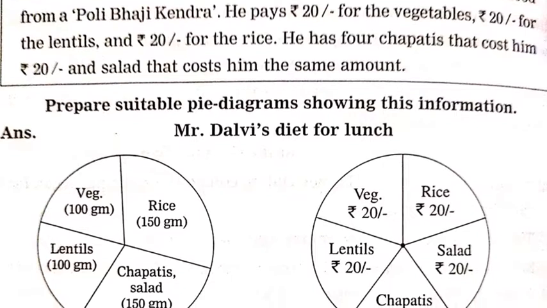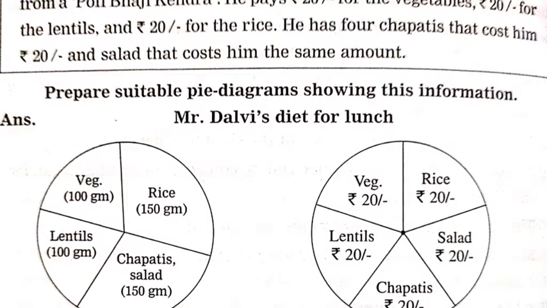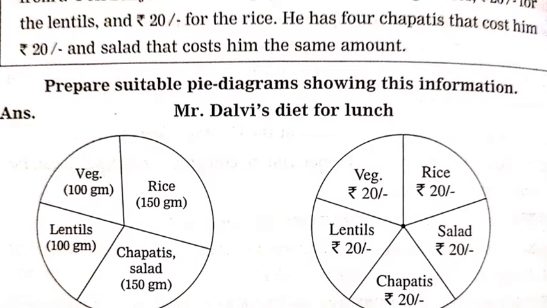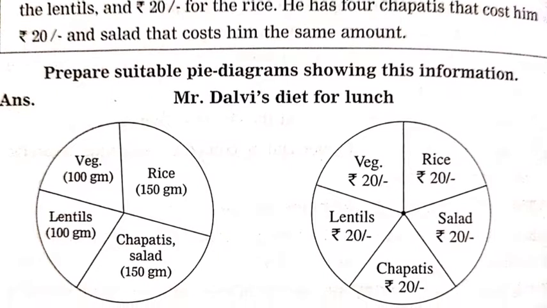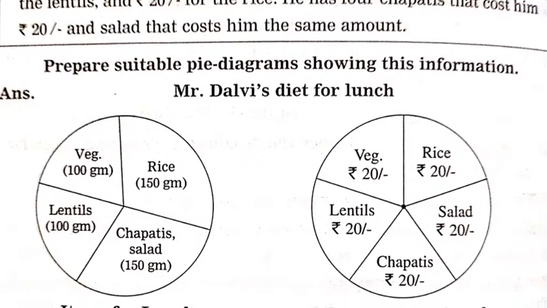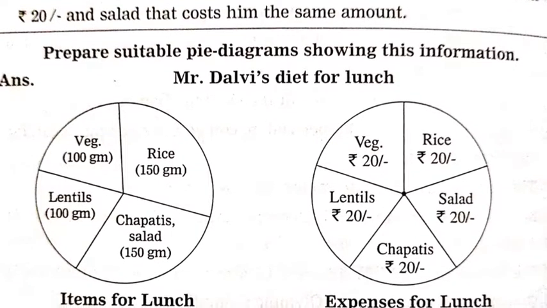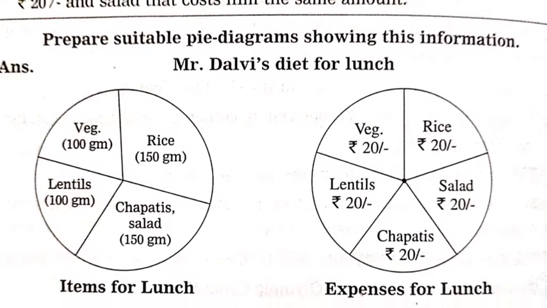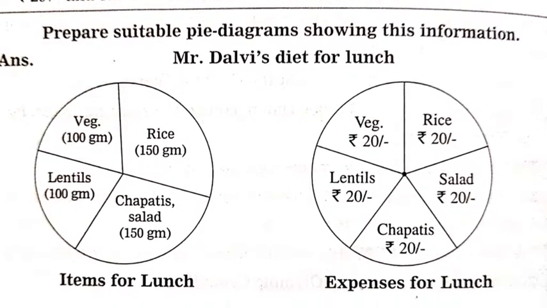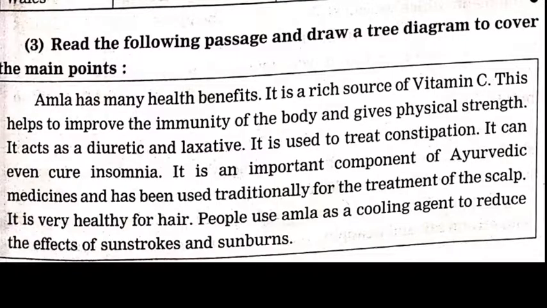Answer. Mr. Dalvi's diet for lunch. Now let us divide it. Veg 100 gram, rice 150 gram, chapati and salad 150 gram and lentils 100 gram. Now let us make another pie diagram which shows the money chart. Veggies for rupees 20, rice for rupees 20, salad for rupees 20, chapatis for rupees 20 and lentils for rupees 20. The heading given for this pie diagram is expenses for lunch and item for lunch. This was another type of example. Now let us see some other example.